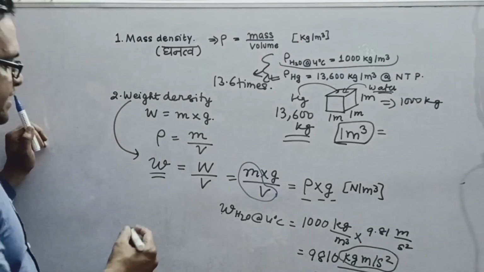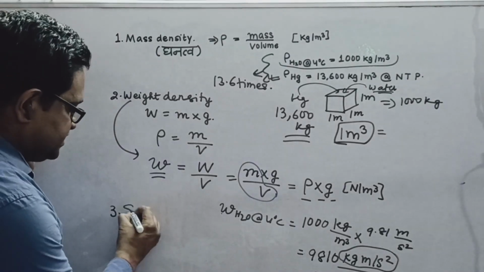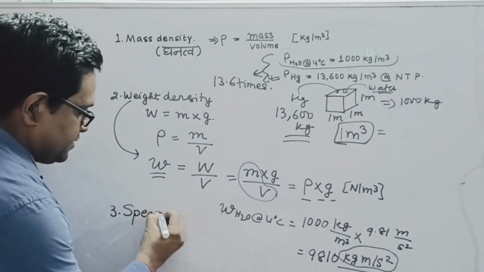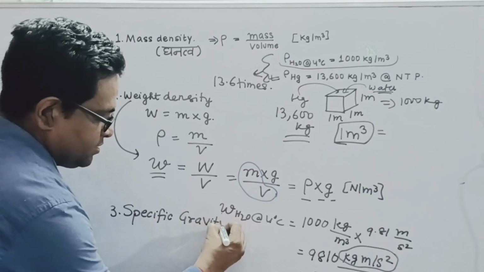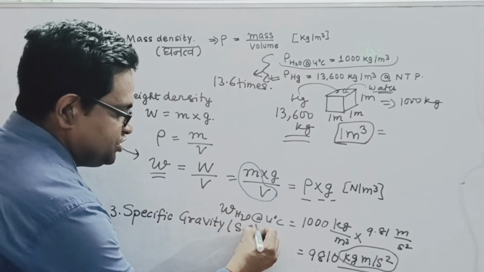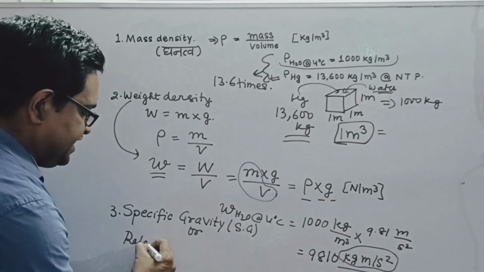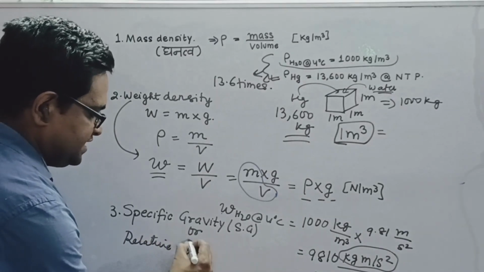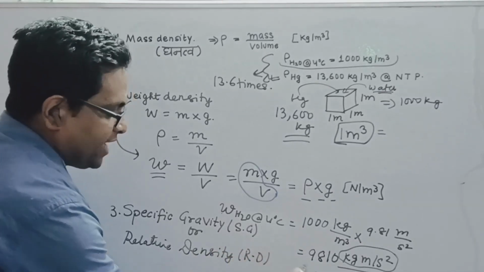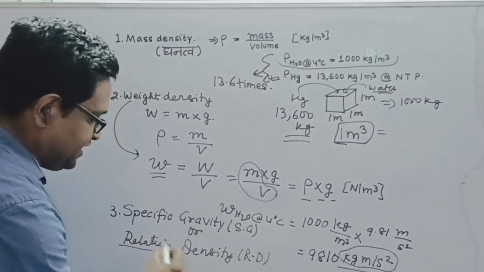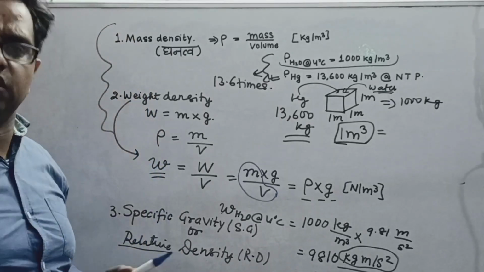Now, following this, we also discussed a third property which we call specific gravity. This was denoted by Sg, or another term for specific gravity is relative density, or RD. As the name indicates, this is a relative term, whereas the mass and weight density are both absolute terms.